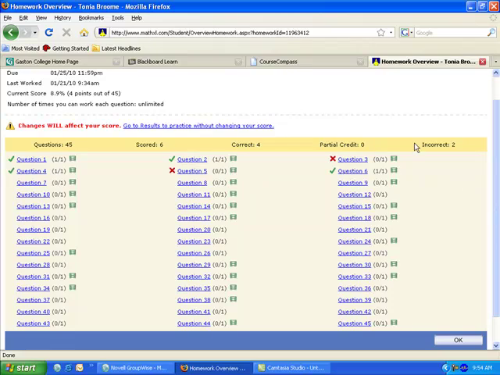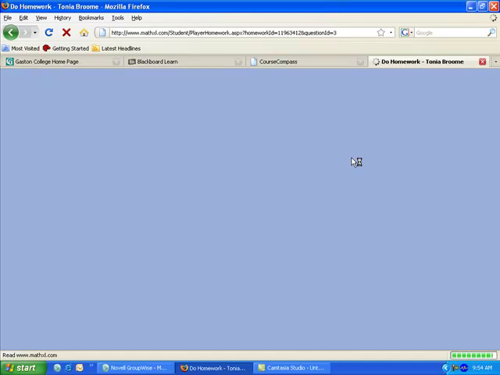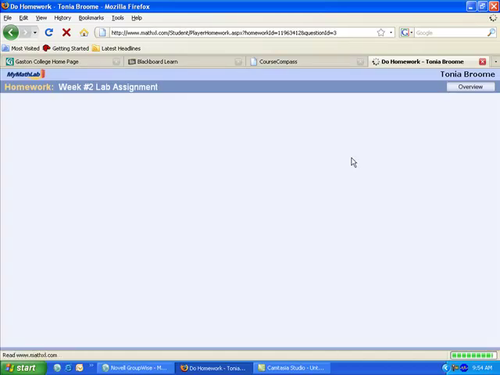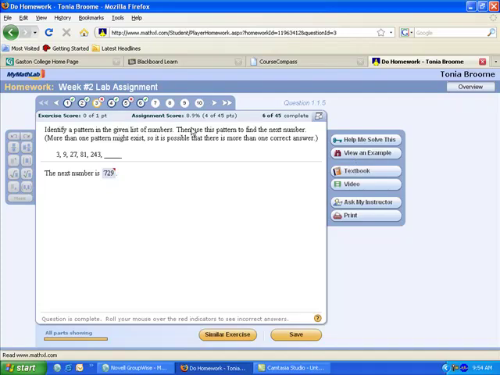When I want to look at number 3, the one that I missed, I'll click on question number 3. Anytime you receive an X, typically you have 3 tries to get the problem right. If you miss it in those 3 tries, it will count the problem wrong, and you'll have an X listed on your list of problems. Alright, it's loading question number 3. You can see across the top here that I had an X, and it's showing me the correct answer. Typically if you hover around it, it'll tell you the answer that you put in.